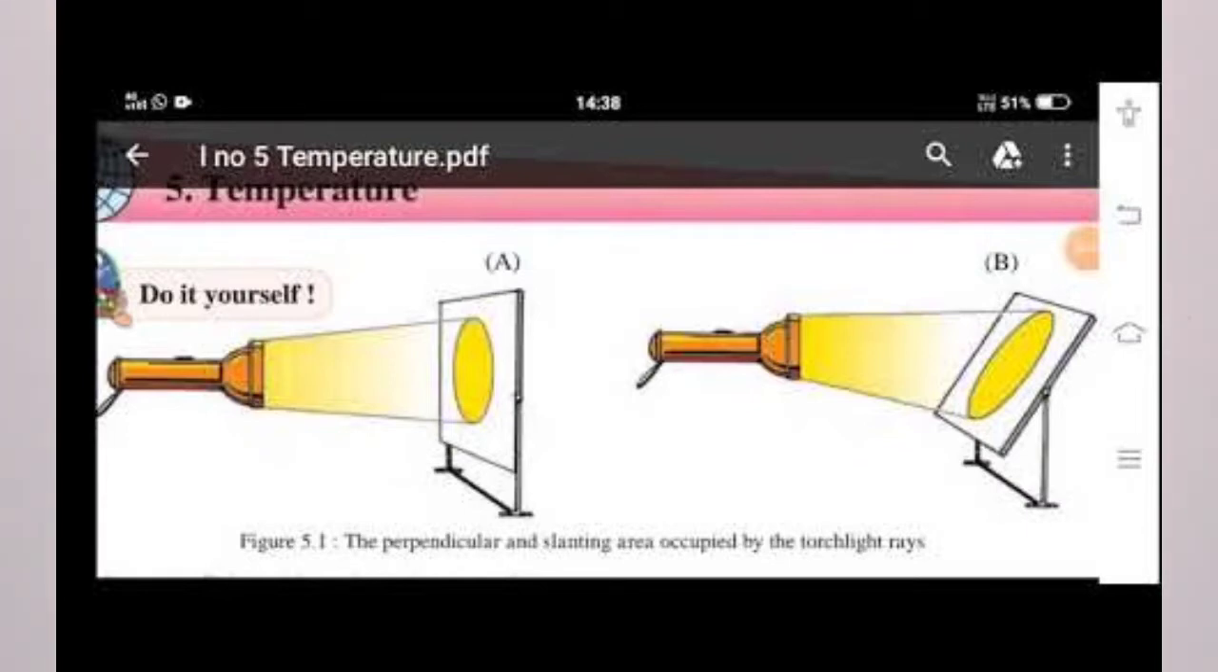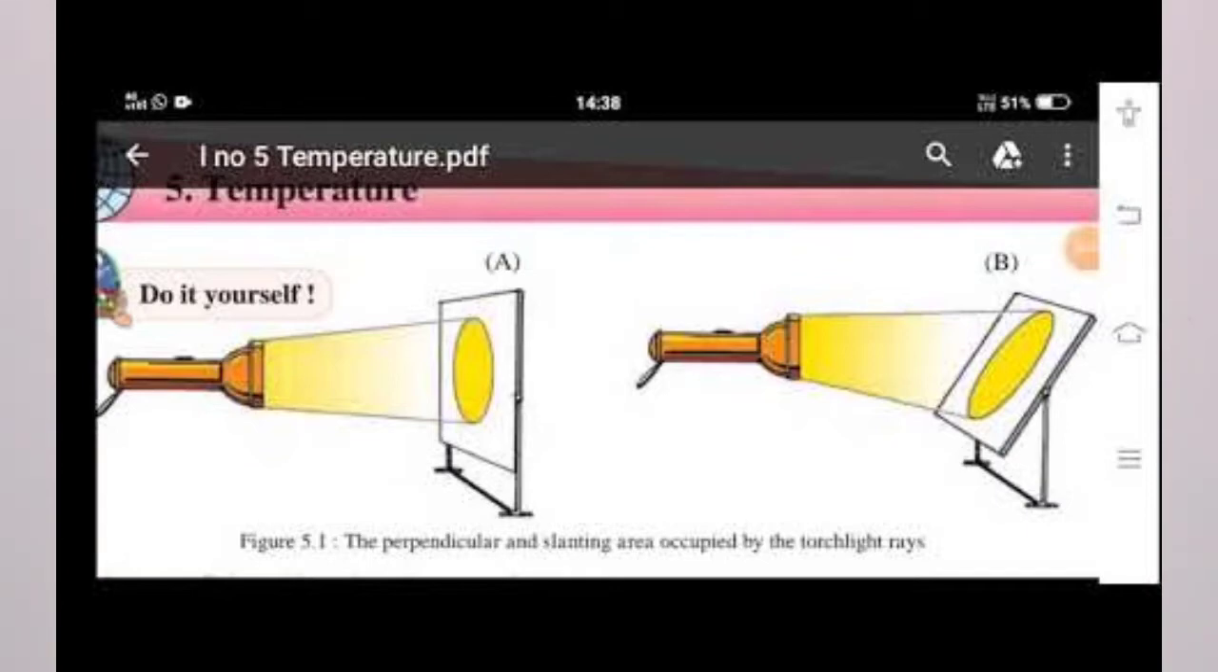You can see perpendicular sunrays occupying less area. Hence, in that area, bright torchlight is there and greater heat is there. So during afternoon, we feel hot as sunrays fall perpendicular on the earth. Hence, temperature of air is more and bright sunshine is there.